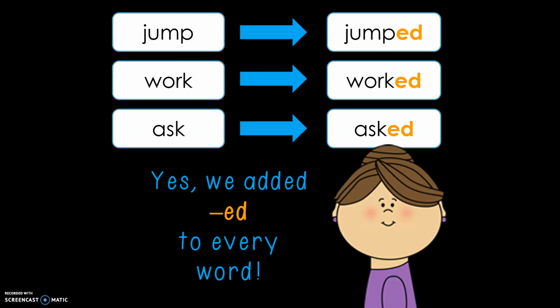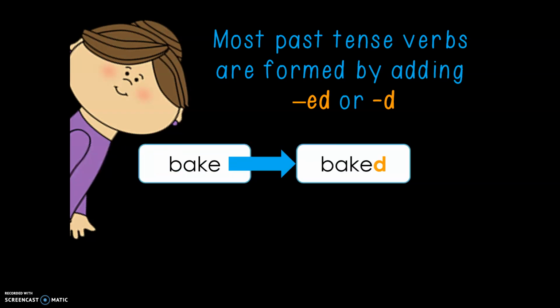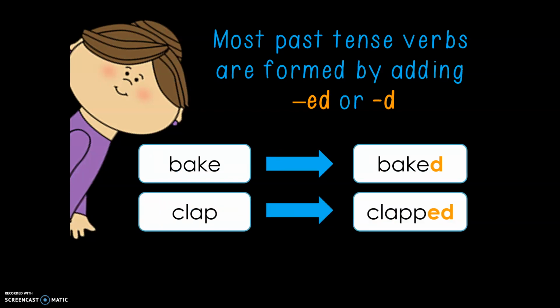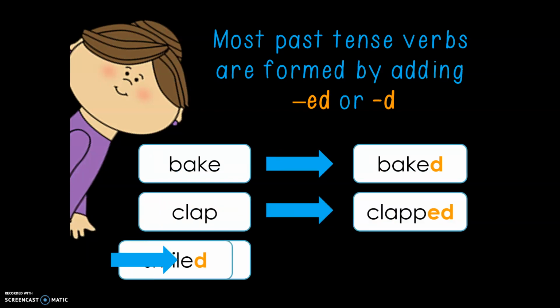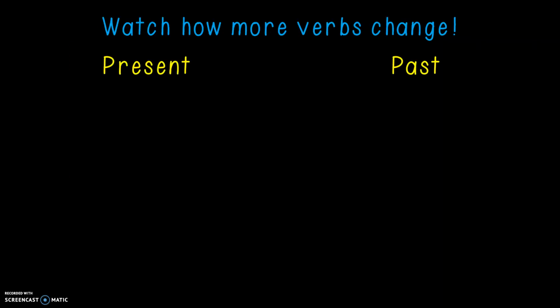Yes, we added ed to every word. Most past tense verbs are formed by adding ed or d. Bake to baked. Clap, clapped. Smile, smiled. Watch how more verbs change.